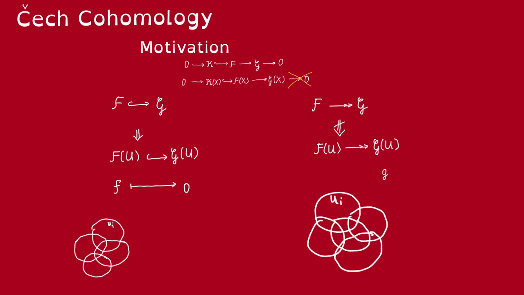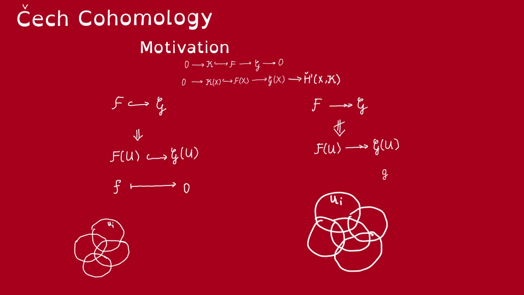We want to construct the cohomology theory in such a way that, okay, we might not have a short exact sequence here, but we will have a long exact sequence of cohomology. In particular, today we'll discuss how we will define Cech cohomology so that we can extend this sequence to H1 of K. Okay, to do that, first let us explain why we have this failure.